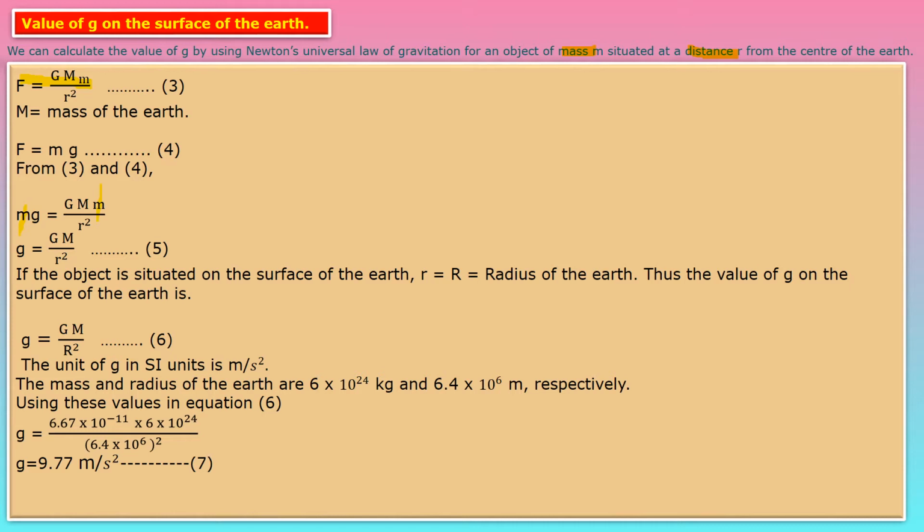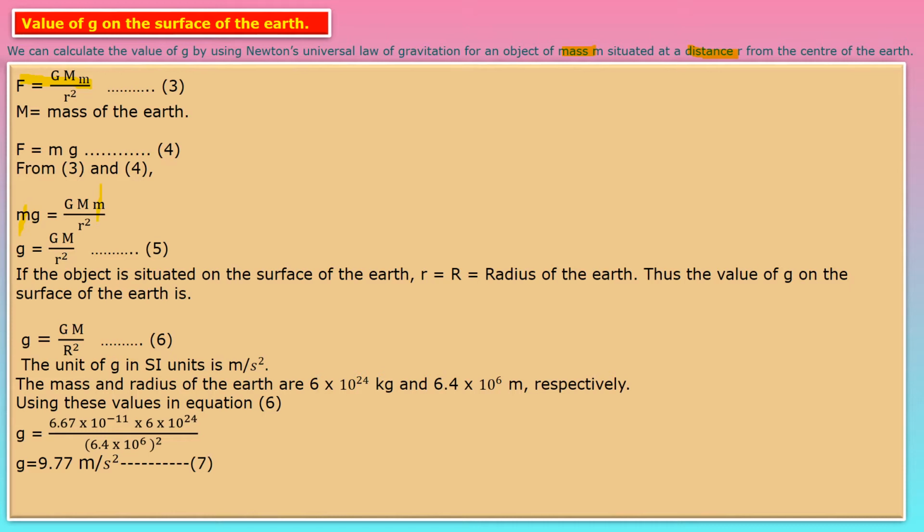This is equation number 6. Only instead of small r we wrote capital R square. Now the SI unit of gravitational acceleration is meter per second square.